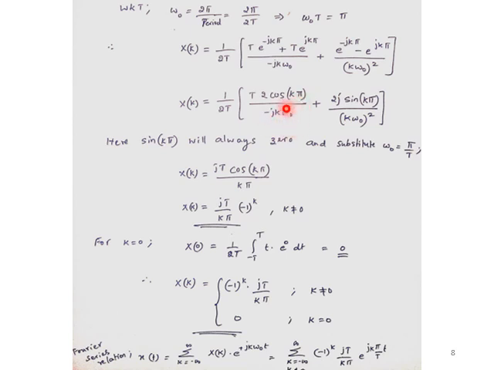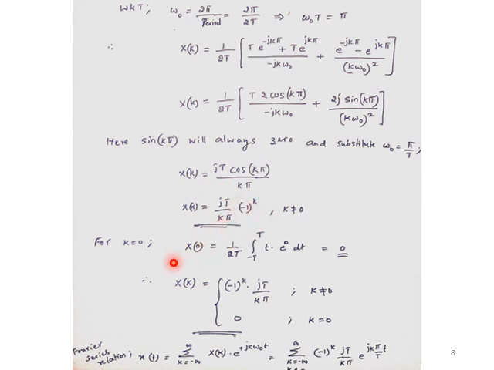But now we substitute for omega naught as pi by T, so what is going to happen? T goes above, but for minus j square I'll just take it as multiplied and divided by j into j. So j into j is j square, minus j square will be minus of minus 1, which is plus 1, so remaining is jT divided by k pi cos k pi. So cos k pi I can also write as minus 1 to the power k into jT by k pi, but this is not valid when k equal to 0, it is not possible.